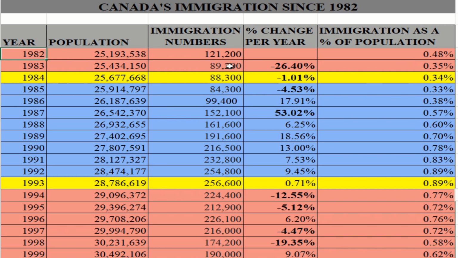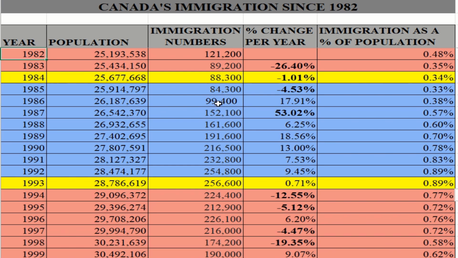1983 dropped to 89,000, or a 26.40% reduction. In 1984 it further dropped to 88,300, or a 1% reduction from 1983. So let's focus on this column first, the actual number of immigrants.